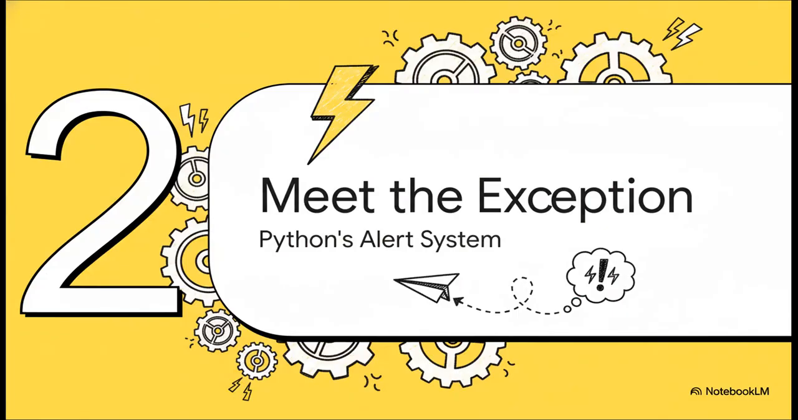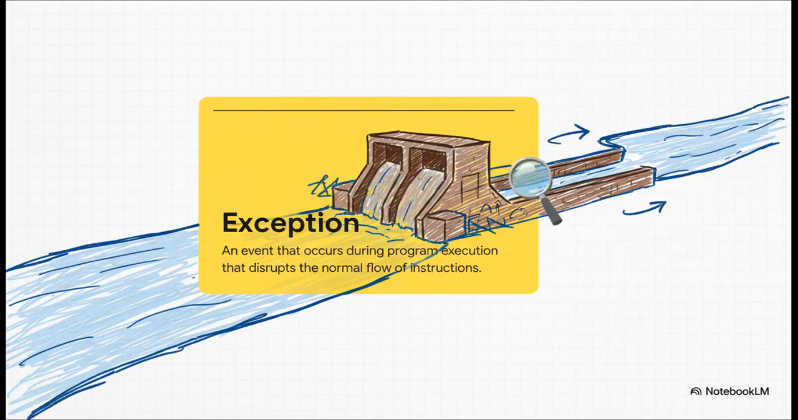So let's properly introduce the star of the show, the exception. It's time to stop thinking of it as the scary thing that breaks your code and start seeing it for what it really is. It's Python's built-in alert system. It's a messenger trying to tell you, hey, you down there, something unexpected just happened. And yeah, here's the formal definition. It's an event that disrupts the normal flow.